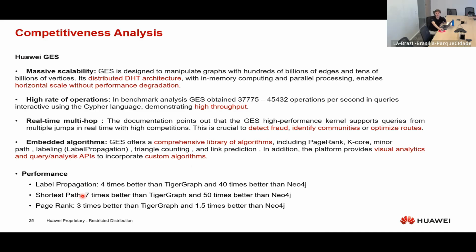And on performance, we can see some of the algorithms here. The label propagation is 4 times better than TigerGraph and 40 times better than Neo4j. It's really high. The shortest path, a really used algorithm, is 7 times better than TigerGraph and 50 times better than Neo4j. And PageRank is 3 times better than TigerGraph and 1.5 times better than Neo4j.